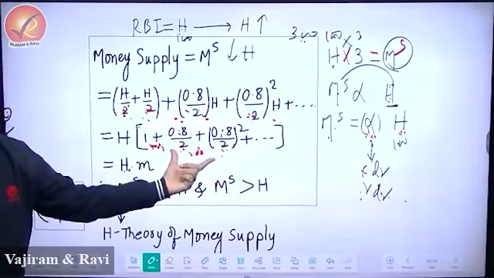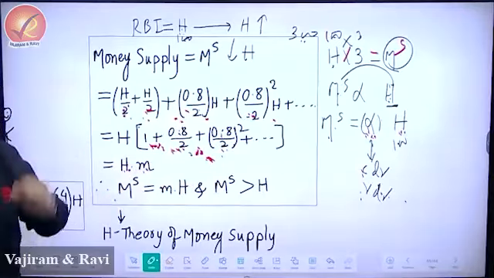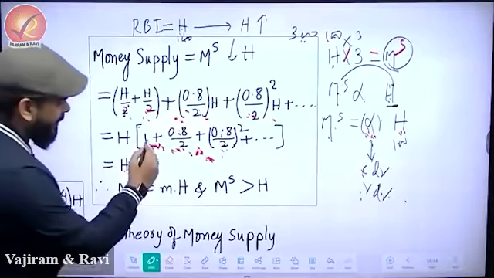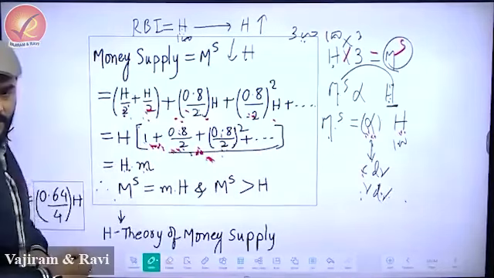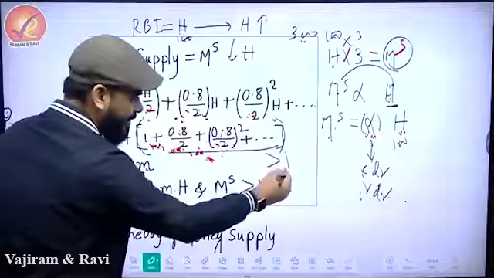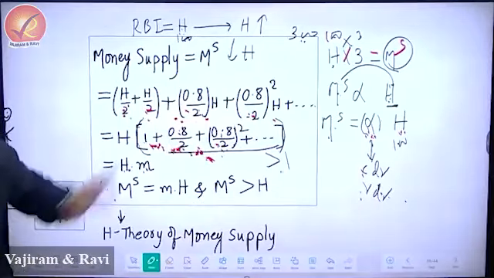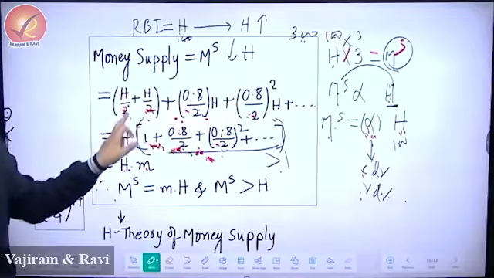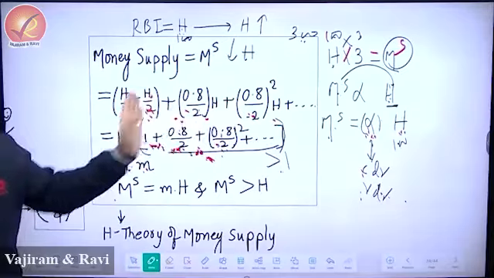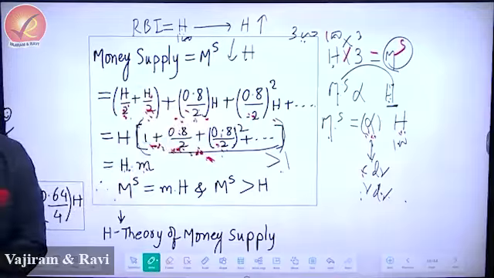If you do this infinite sum of the GP, you will find some number which is called M or alpha. And since this is 1 plus this, the entire thing inside is greater than 1. This whole bracket is greater than 1. That's what NCERT tries to argue. If you take the first round, H by 2, and then check your notebook, you will see this number, 0.8.